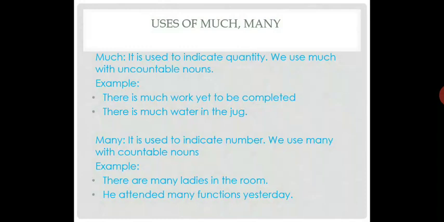Many is used to indicate number. This is the difference between much and many. Much is used with quantity and many is used with number. We use many with countable nouns. This is the difference again. Much is used with uncountable nouns and many is used with countable nouns.